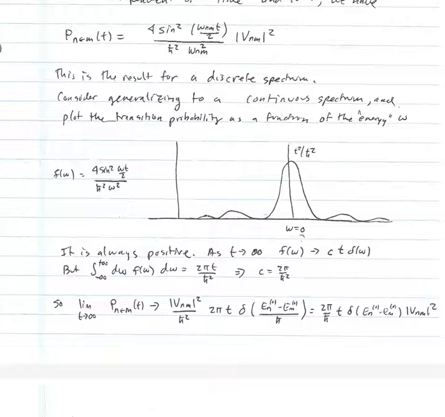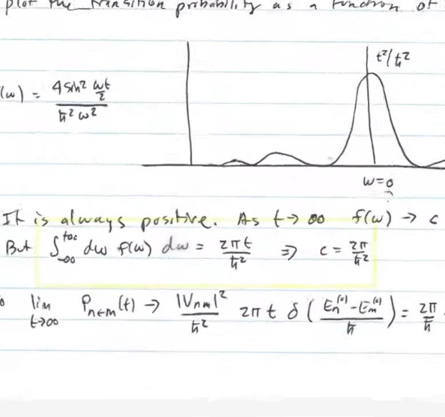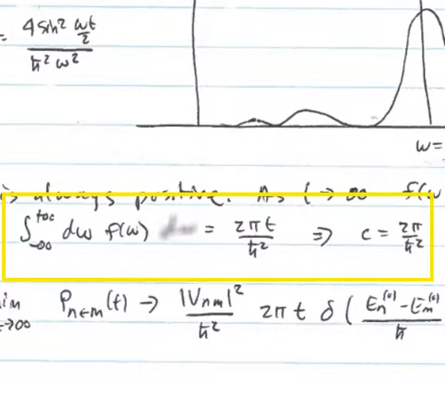Now, if I take the limit t goes to infinity, you see that the central peak at omega equals 0 is going to grow to infinity. So that suggests that this f of omega is going to behave like a delta function, and our guess is that it's going to behave like c times t times a delta function. Now, if I look at the integral d omega over all omega, that's a function that I can exactly integrate, and you find it's equal to 2 pi t over h bar squared, and that tells you that the constant c is 2 pi over h bar squared.